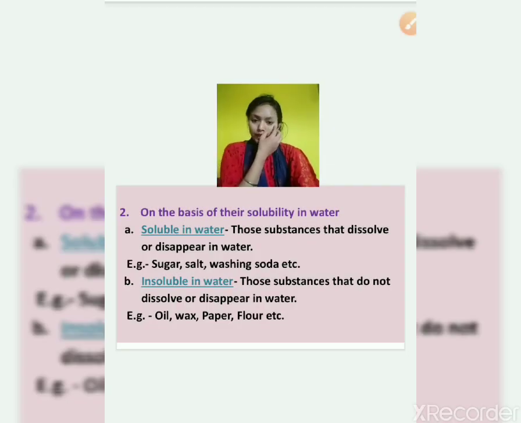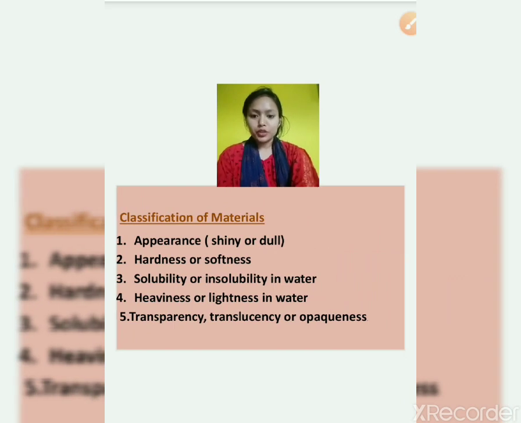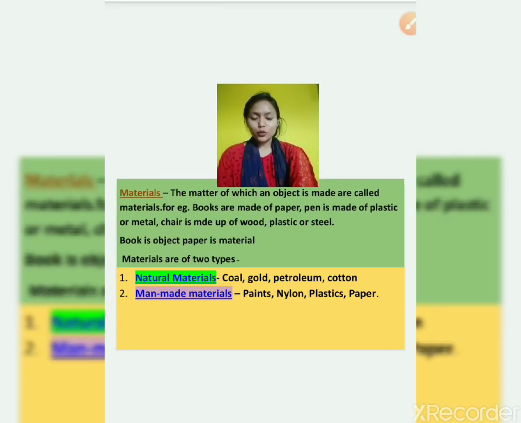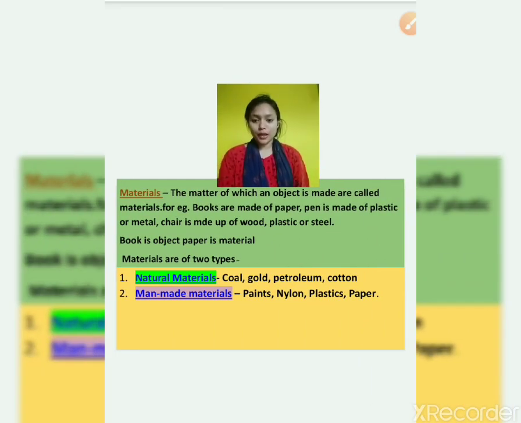Now let's quickly revise what we have studied today, and tomorrow we will study the other classifications, on the basis of heavy and light things, and transparent, translucent and opaque objects. Okay. So today we studied different types of material. What are materials? Objects are made up of materials. So the matter of which an object is made.